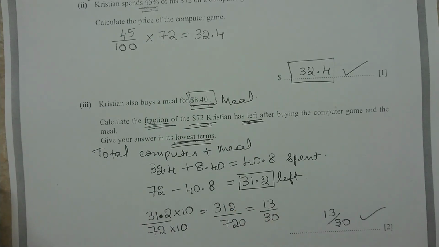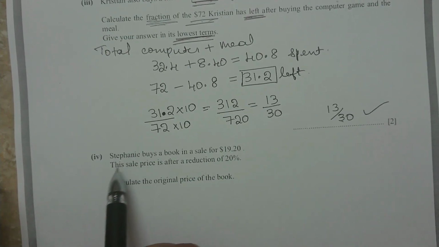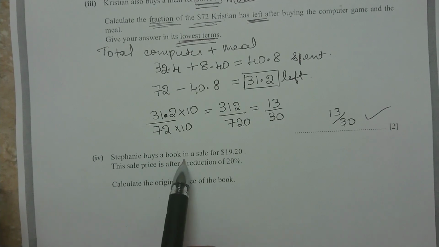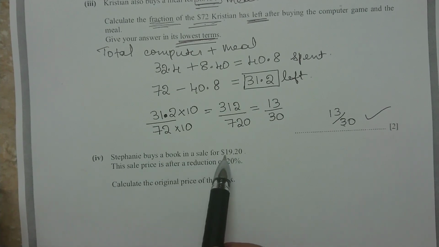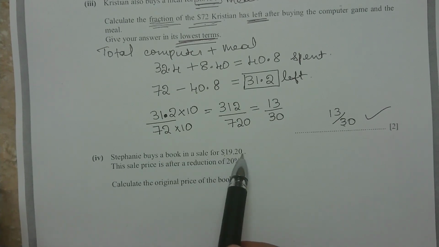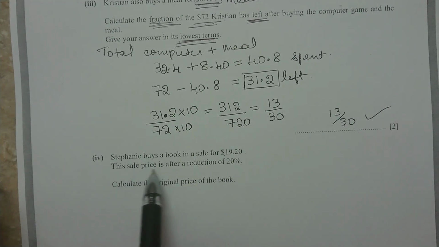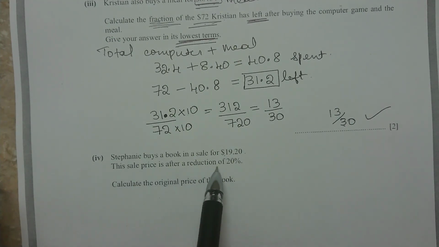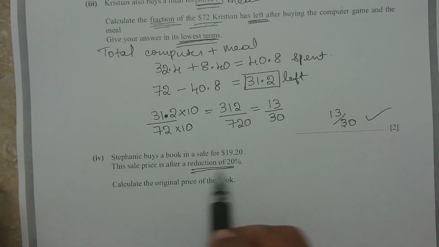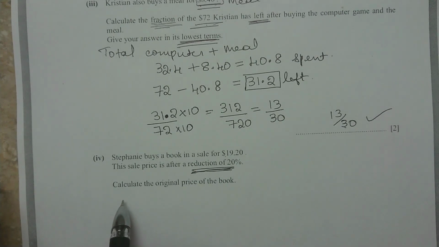Next question. Stephanie buys a book in a sale for $19.20. This sale price is after a reduction of 20%. Reduction means you have to subtract. Calculate the original price of the book.